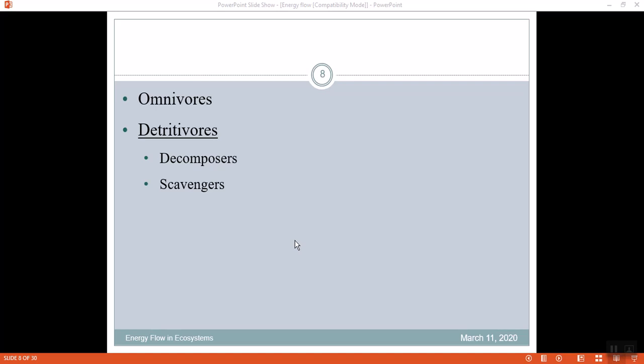So it's very important that every living organism that gets energy, whether quaternary, tertiary or secondary, gets back to the soil and is acted upon by the decomposers. So the decomposers get energy from all those secondary, tertiary, and quaternary consumers.